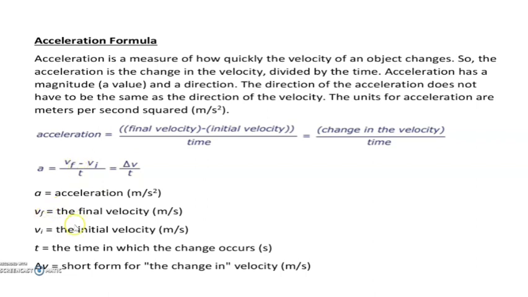Vf is the final velocity, Vi is the initial velocity, and the change in velocity by time we are taking as acceleration. So the direction of acceleration is actually depending on the change in velocities. Okay, so whichever velocity is higher, it will be moving or accelerated in that direction. Okay, so anyway, acceleration is a change in velocities by time. That is the equation. Okay, next one.